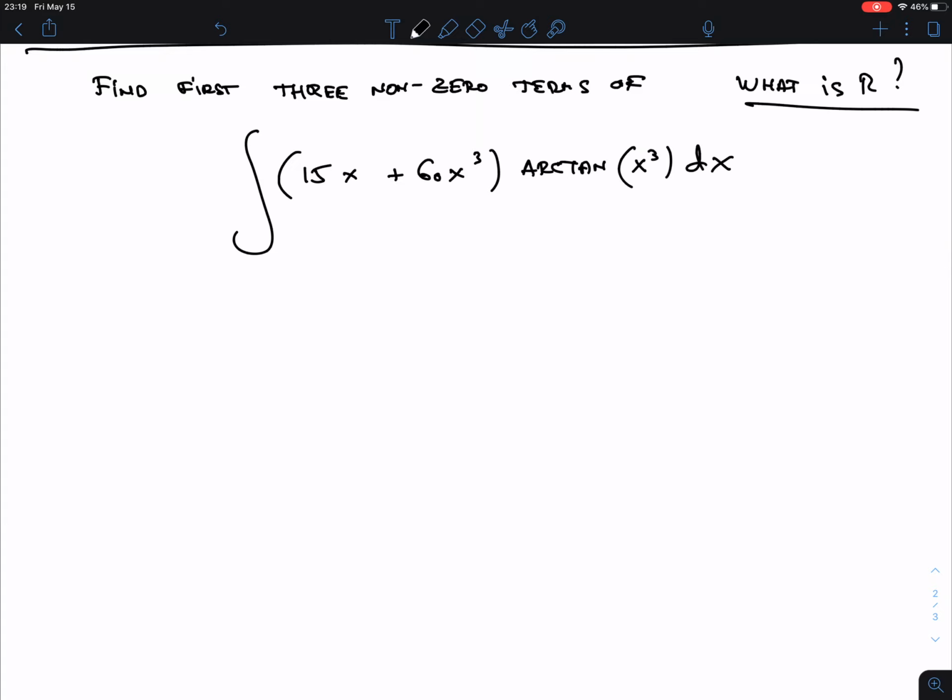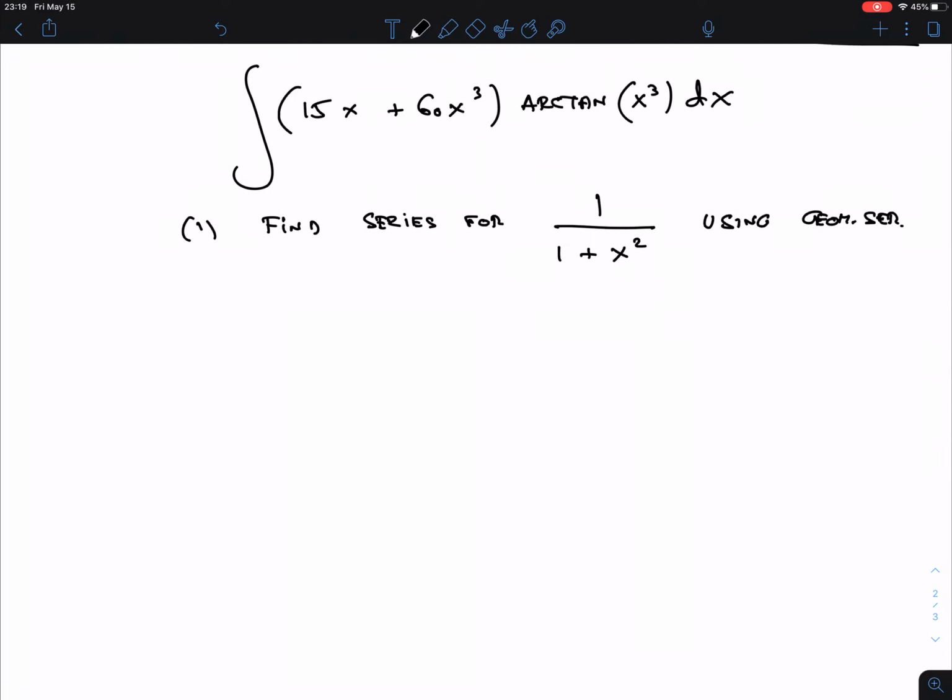you could try. So by all means, stop the video and try to figure it out. But I'll break it down in steps. So the first step is find a series. And again, first three non-zero terms. If you want to make sure that you don't forget anything, put 4 of those. But find a series for, let's start with this guy, 1 over 1 plus x squared, using geometric series. So I'm even helping you here. Okay, I'm going to give the hints as I work and then work them out. But on the test, the hints will all be given at the same time. Okay, but let's work it out as I'm giving the hints.